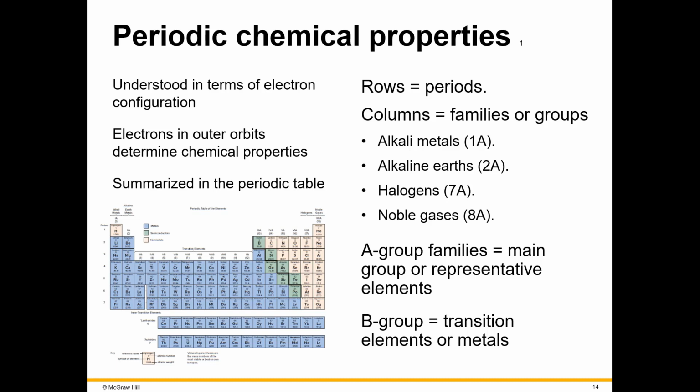They can also react with metals to form salts, and in fact halogen actually means salt former. And then that last group, 8A, it's also known as the noble gases. We call them noble because they are so high and mighty they don't want to react with anything else. The reason for this non-reactive property, which we refer to as inert, is that their outer shell is already full. They're also known as the rare or inert gases.